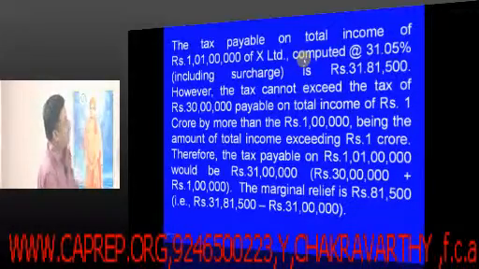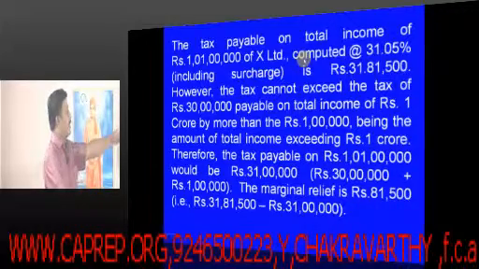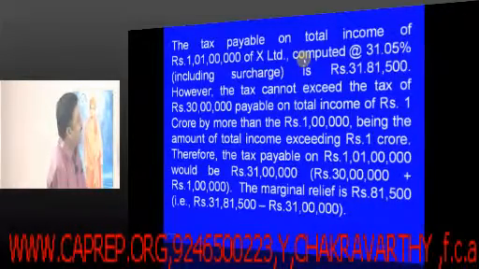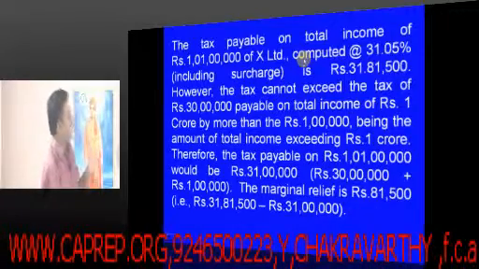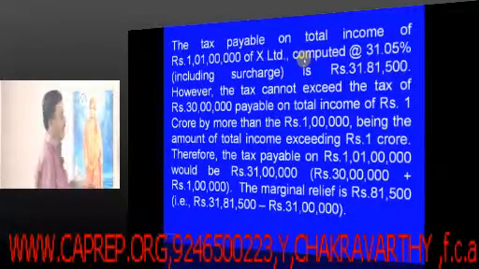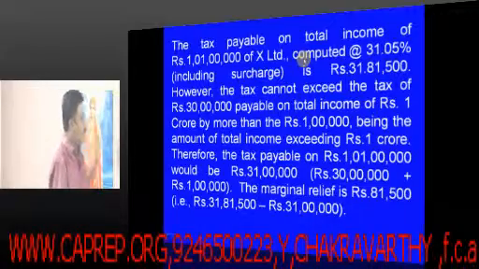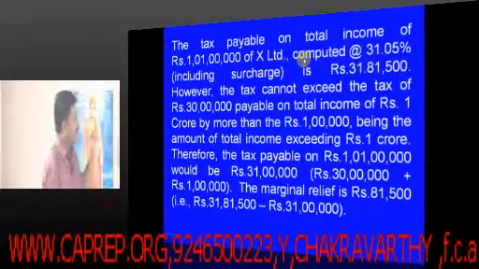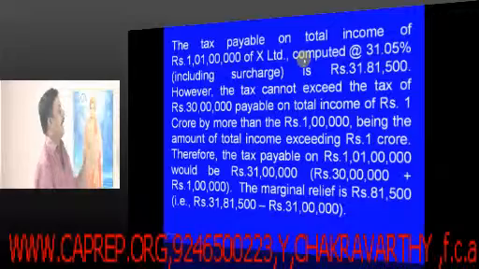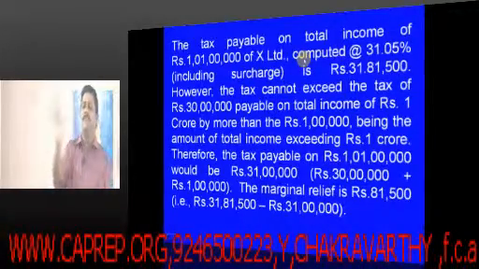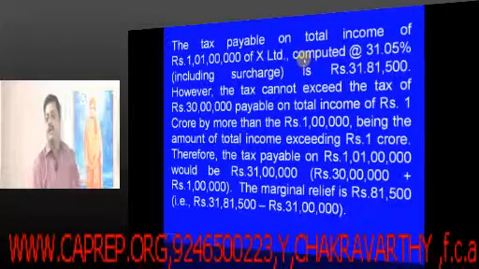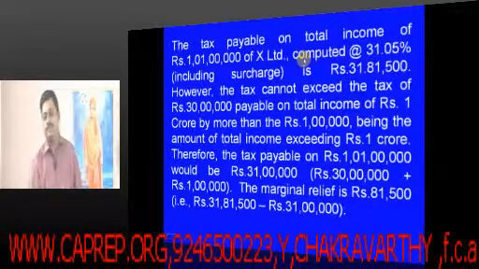So 31 lakhs 81,500. However, tax cannot exceed the tax of 30 lakhs payable on total income of rupees 1 crore plus 1 lakh, being the amount of total income exceeding 1 crore. Therefore, tax payable on 1 crore 1 lakh is equal to 31 lakhs. So, just make note of one simple point: marginal relief.